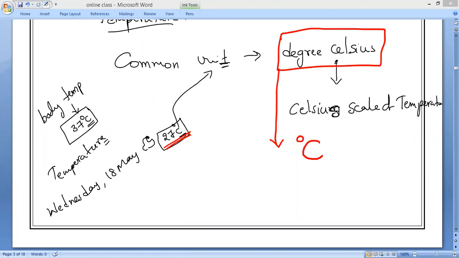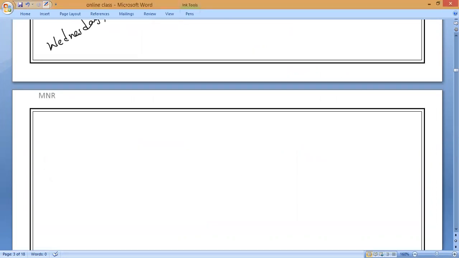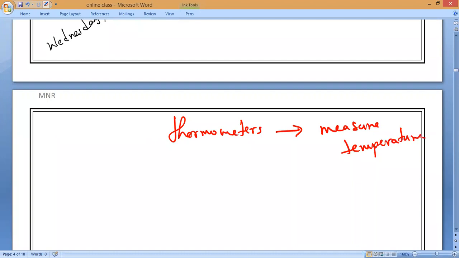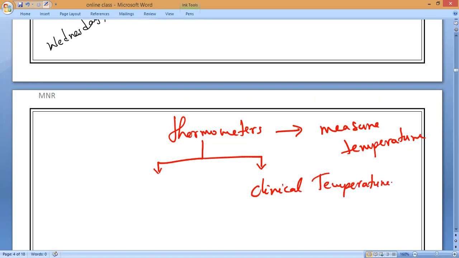In lower classes you might have studied thermometers. What is the use of thermometers, guys? You get it in 6th class. It will measure temperature. Is it yes or no? Sure. Now these thermometers are of two types. One is for science experiments, another one is for clinical use. Clinical thermometer is for measuring our body temperature.